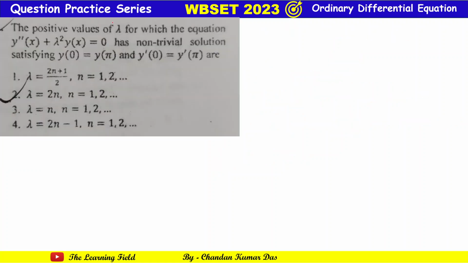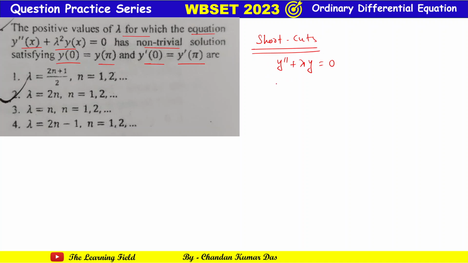Okay, next question. The positive values of lambda for which the equation y double dash plus lambda square y(x) equal to 0 has a non-trivial solution satisfying y(0) equal to y(pi) and y dash (0) equal to y dash (pi). See, here I can give you a shortcut tip. Without solving this problem you can easily solve this type of problem. Consider the problem y double dash plus lambda y equal to 0.